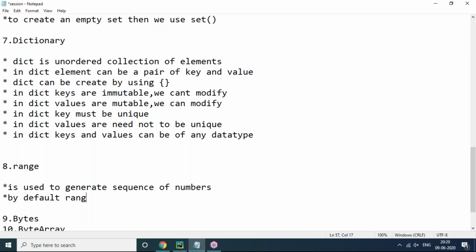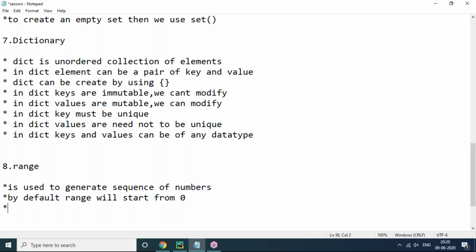By default, range will start from zero. So it's going to start from zero here. But if you want to start with a new value, if you want to start your range values at 2, then you can mention 2 also, no problem at all. From 2 onwards your range will start. So by default, range will start from 0.